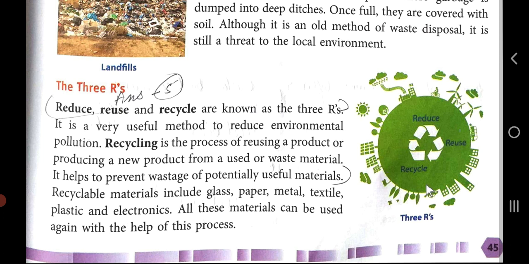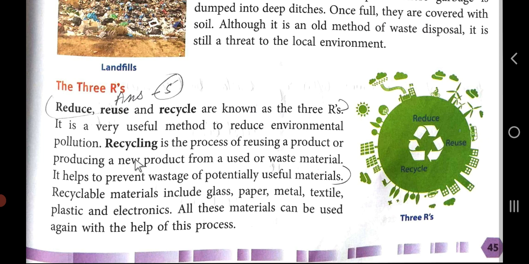So you can see the diagram of these 3 R's. Reduce, reuse, recycle. This is known as the 3 R's. It is a very useful method of reducing environmental pollution.